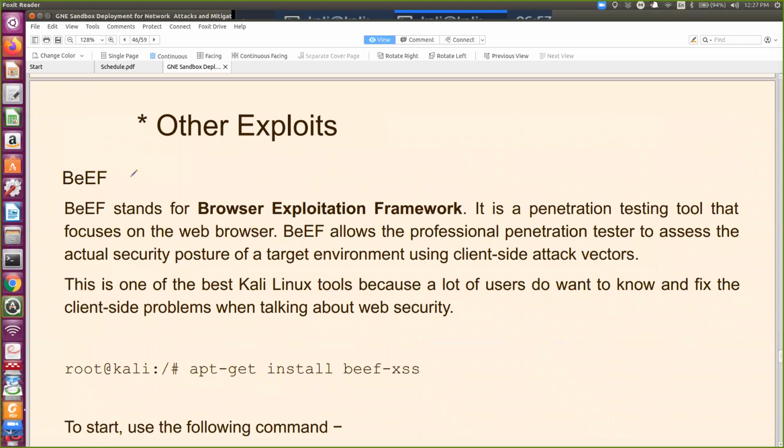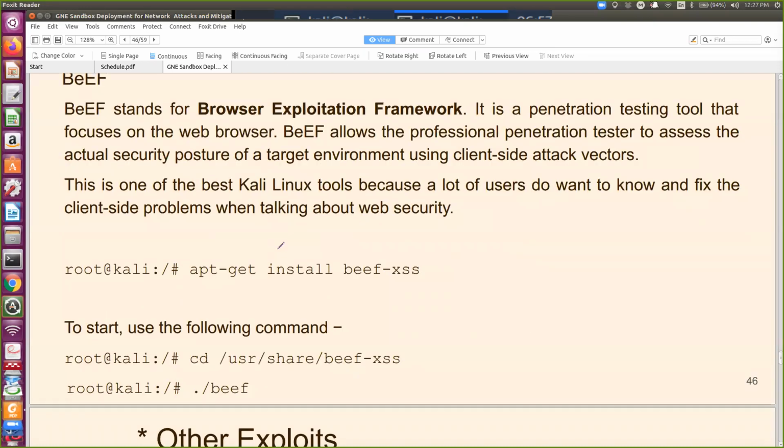Most of you might have seen in the newspaper, whenever any person clicks on unknown URLs, might be on your WhatsApp group or SMS on your mobile or in your emails, whenever you click on unknown links, they hack your machine. So how do they do it? They use the BEEF tool. BEEF stands for Browser Exploitation Framework. It's also a penetration testing tool focused on the web browser, and client-side attacks can easily be performed using this BEEF tool.